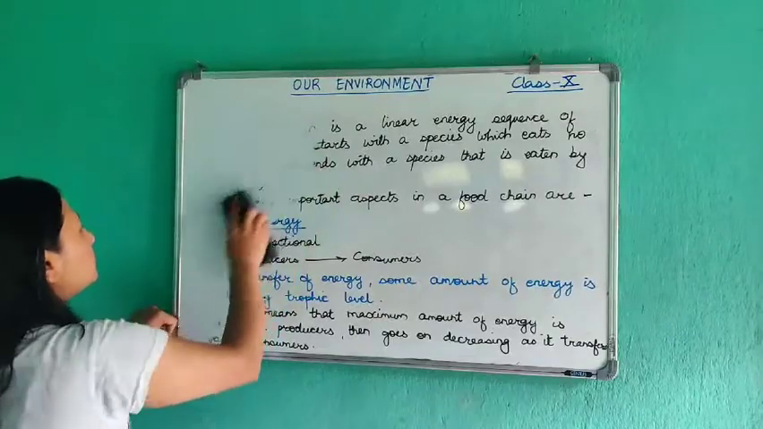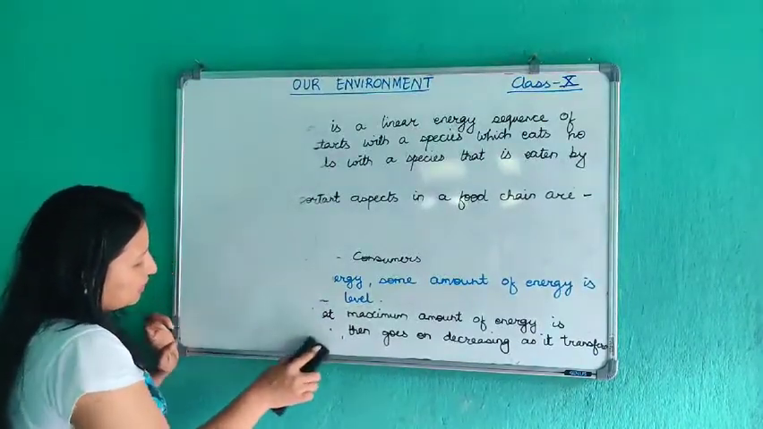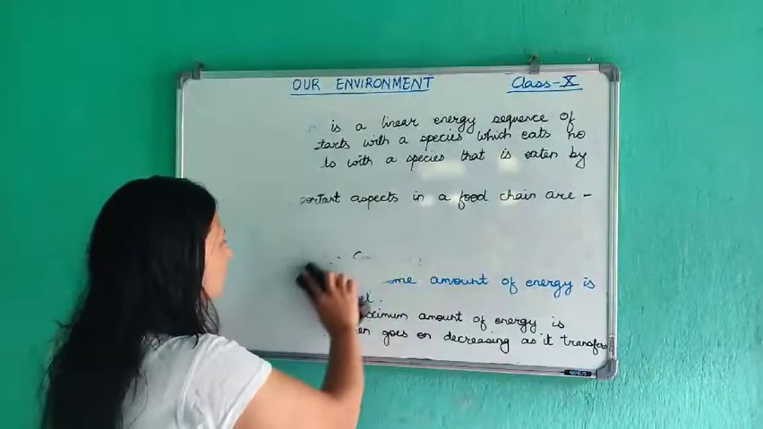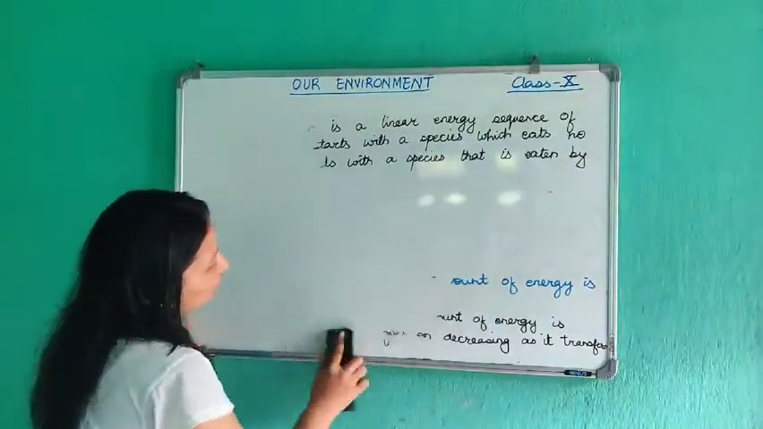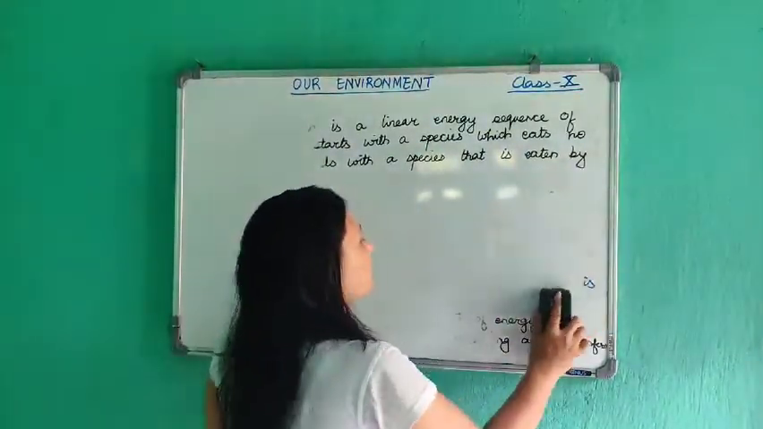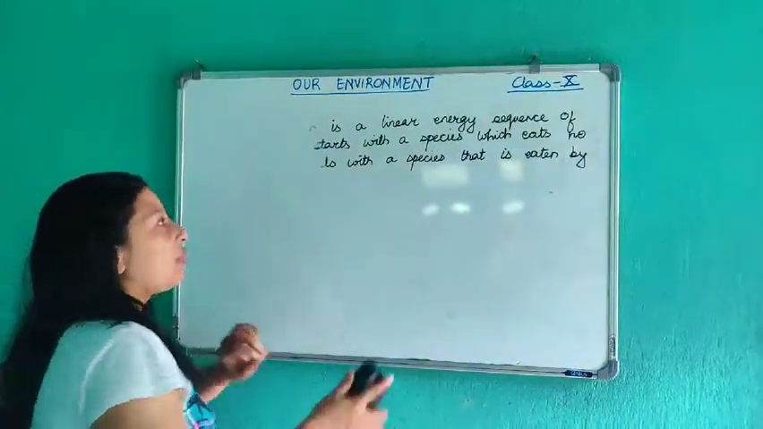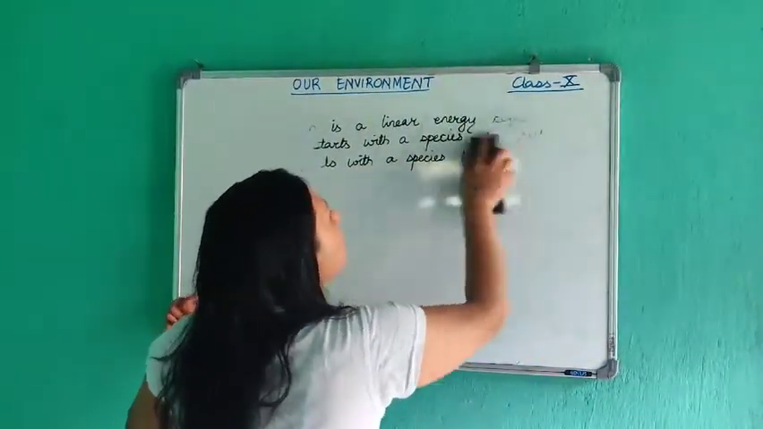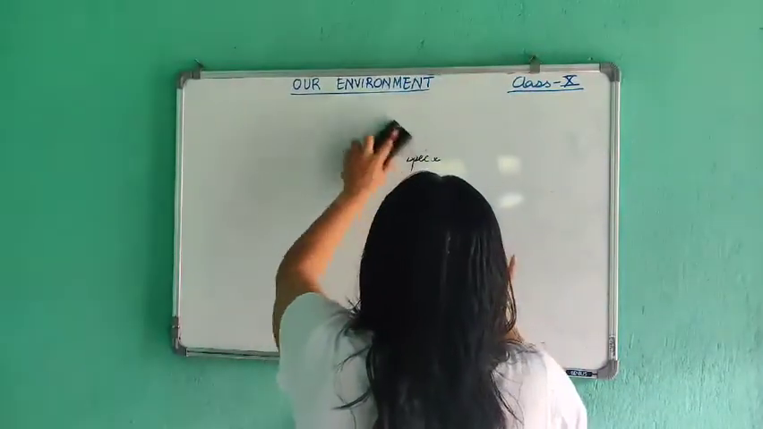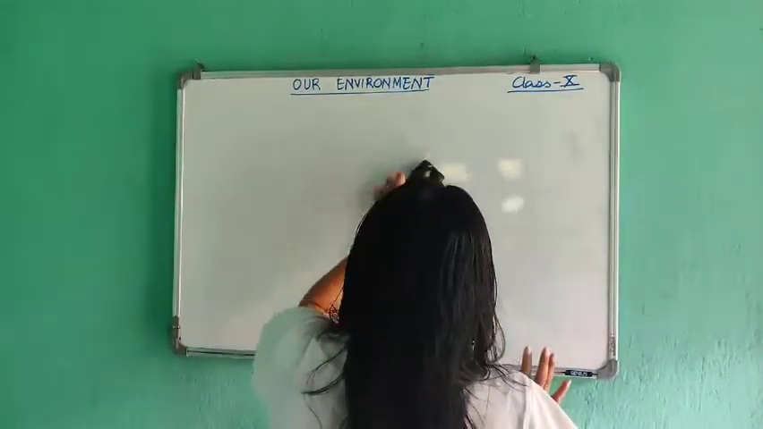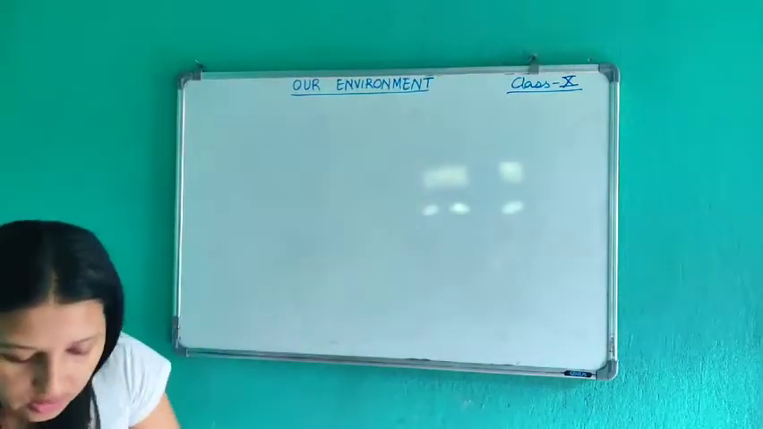Let us look at examples in a food chain. A food chain can have different trophic levels. Sometimes there are two trophic levels, sometimes three, sometimes four. So it can have different trophic levels, but you have to keep in mind that the food chain always begins with a producer. Earlier we wrote it in the definition too: it starts with a species that eats no other species. A species that eats no other species is the producer. So it will always start with a producer.